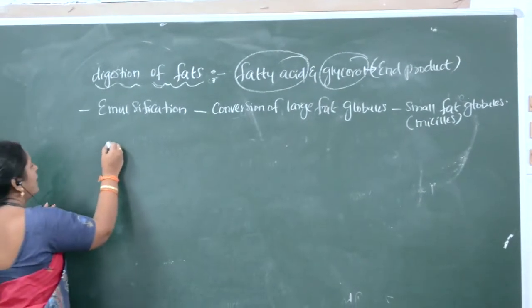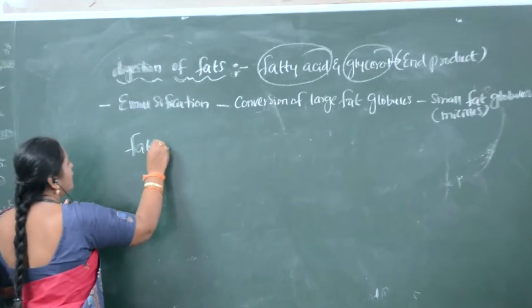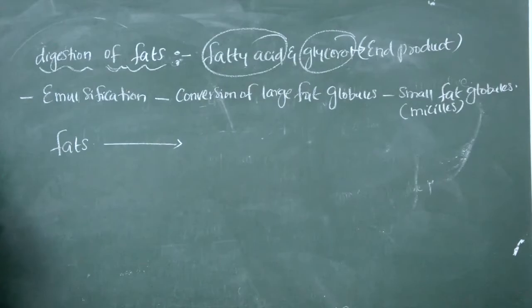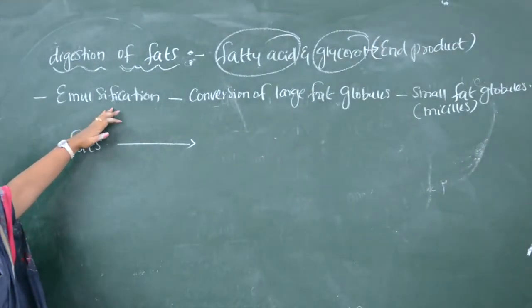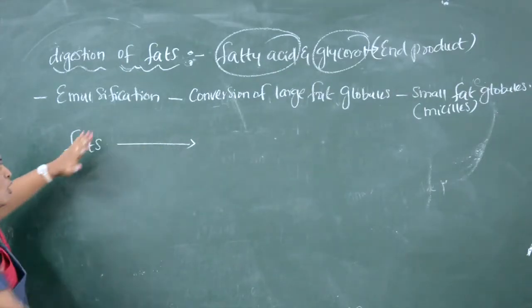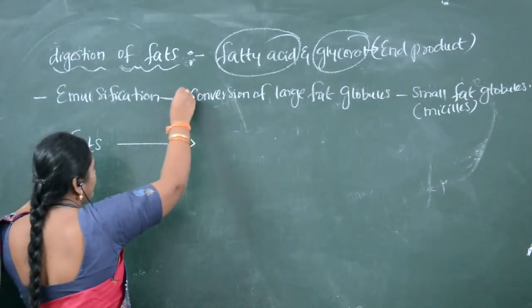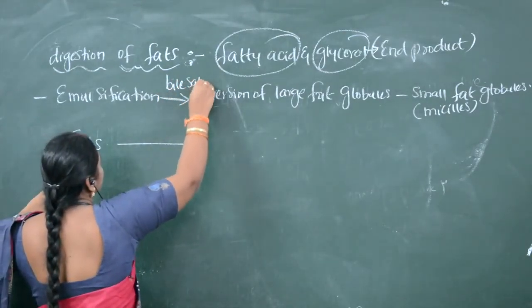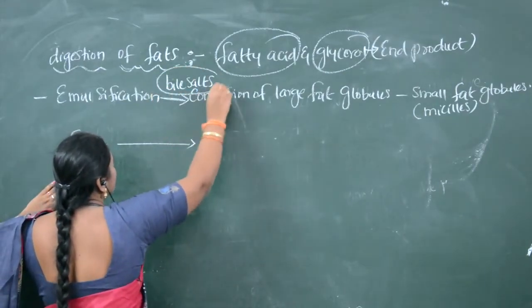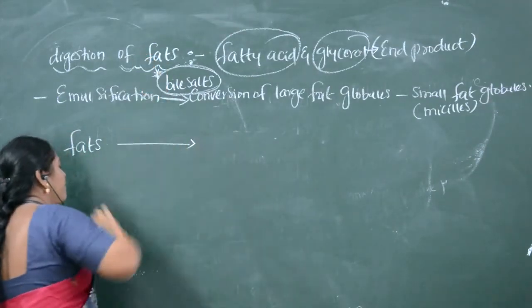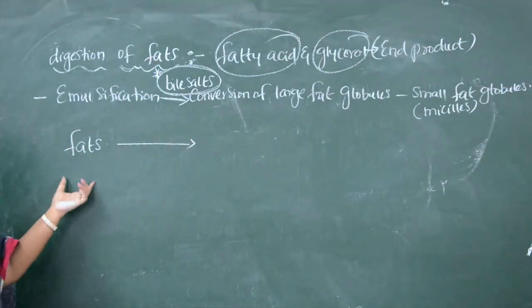So first we said emulsification, that is the conversion of large fat globules into small globules. How does this emulsification occur? Emulsification occurs by the bile salts. Very important, children: bile salts are present in the bile juice, which is secreted by the liver.